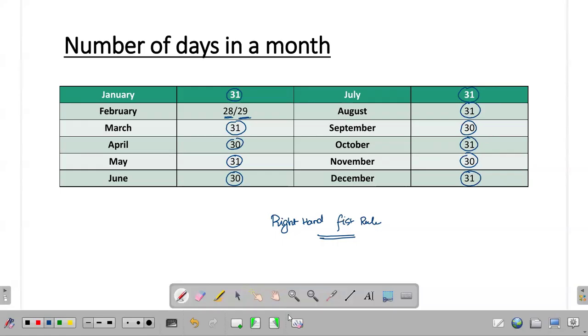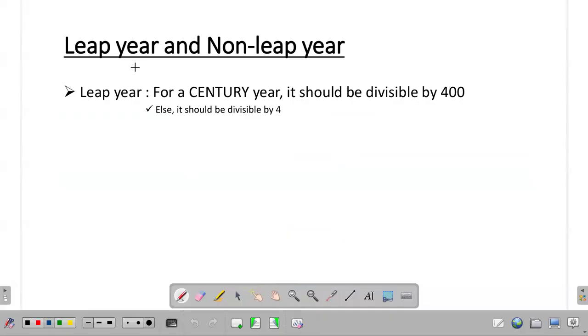So you should be having a clear idea of the number of days in a given month, and I have presented it here. Please note February alone will be 28 or 29 days, depending upon whether it is a non-leap year or leap year, respectively. Okay, now let us consider how to find whether a given year is a leap year or not.